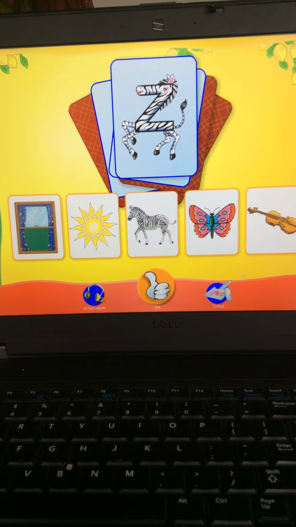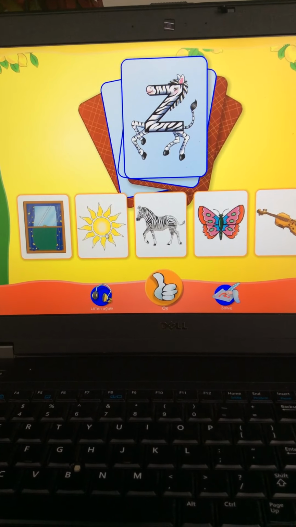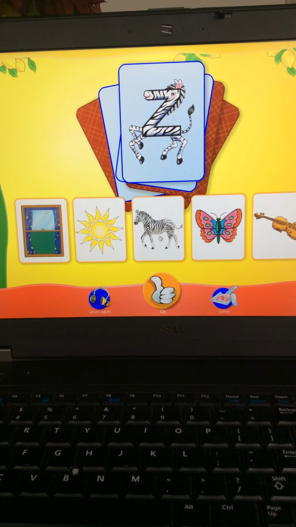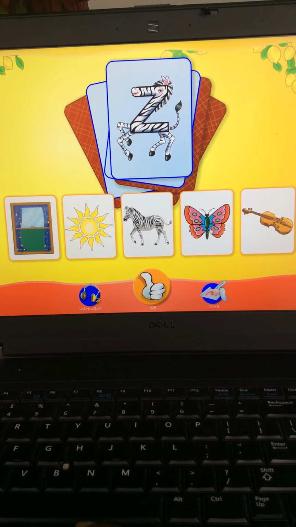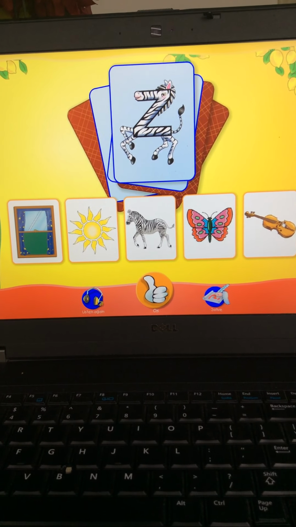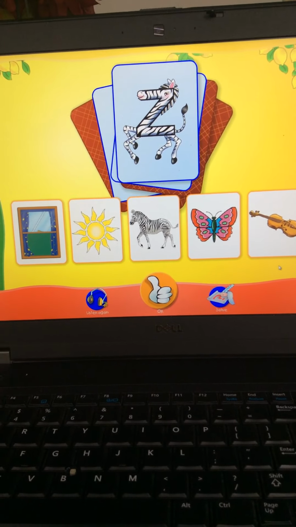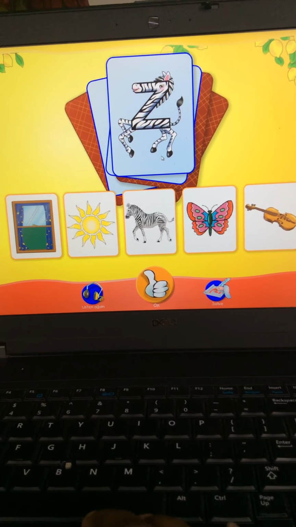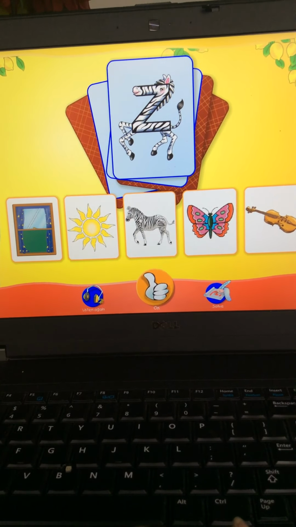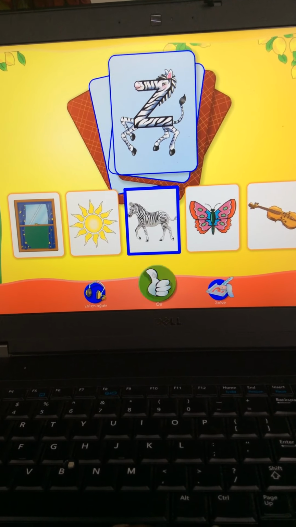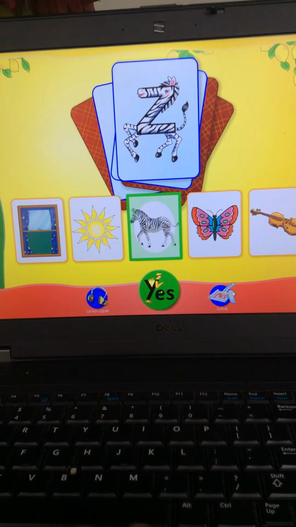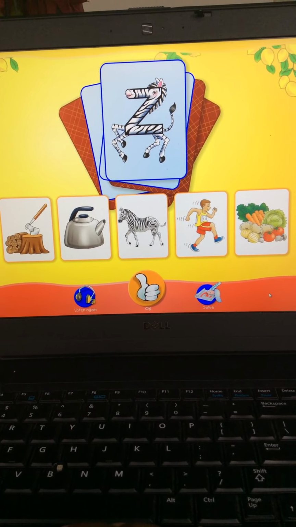a window, sun, zebra, butterfly, and violin. Which one? This should be a pretty easy one, right? Because Zigzag Zebra is a what? A zebra. Great job. All right, now one more.